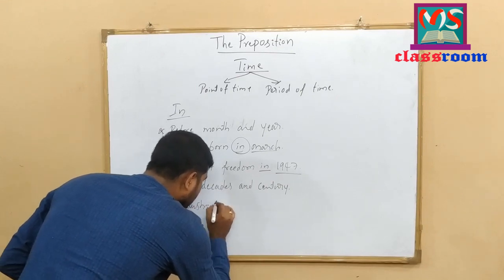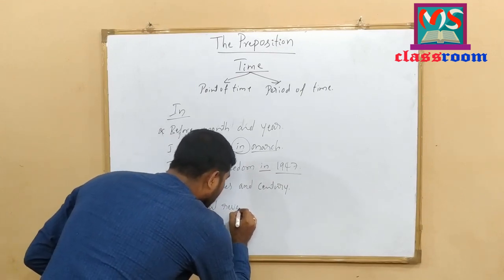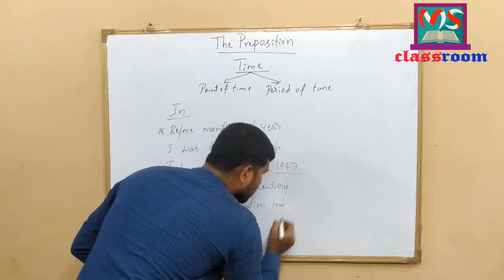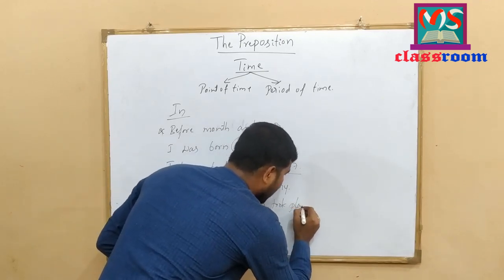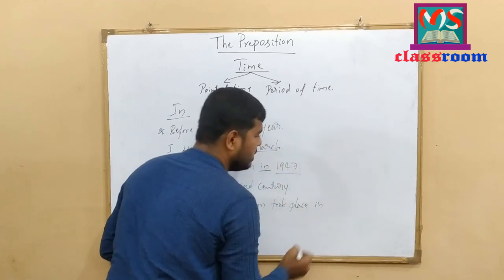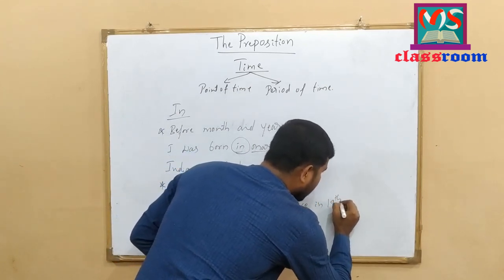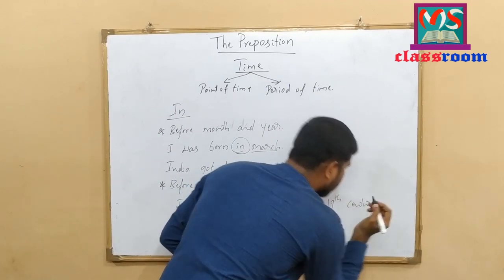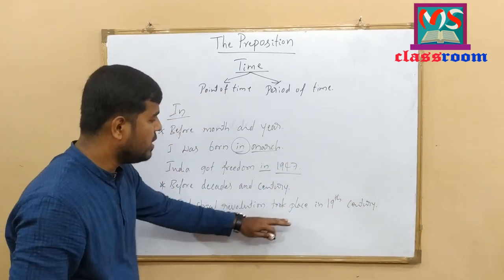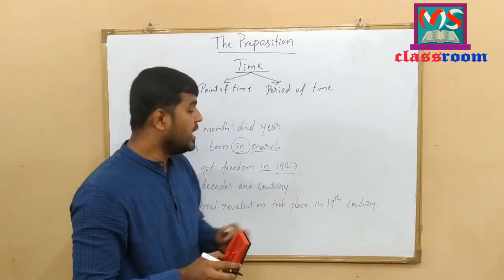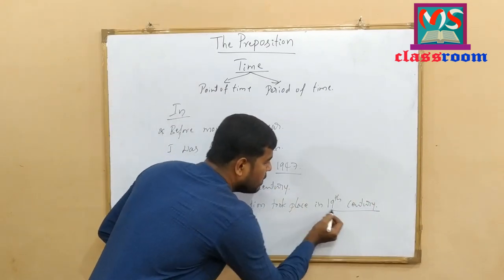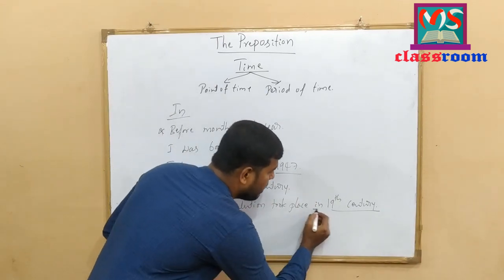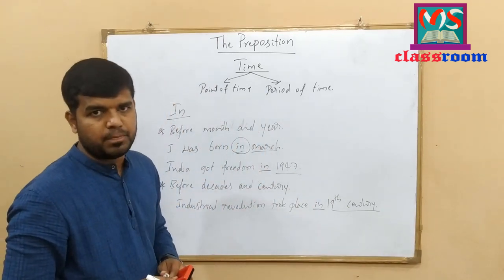Industrial revolution took place in 19th century. Industrial revolution took place in 19th century. Before 19th century, I have used preposition in here.